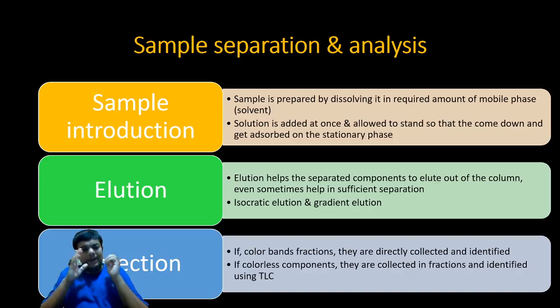Once the column is prepared, you have three steps: sample introduction, elution, and detection. Sample introduction: the sample is prepared by dissolving it in the required amount of mobile phase, and the solution is added at once and allowed to stand so that it comes down and gets absorbed on the stationary phase. Number two, elution. This is a very important step.